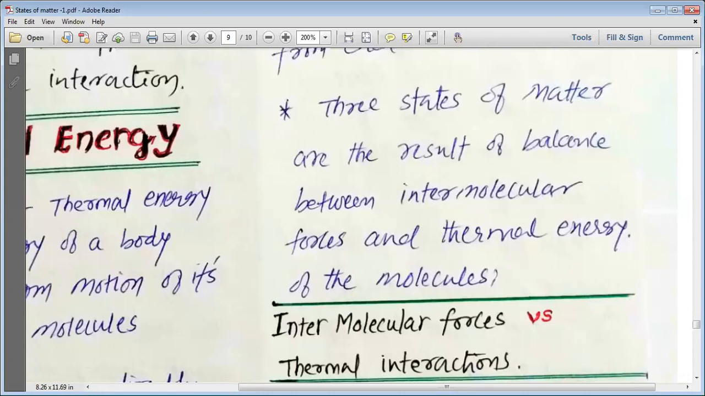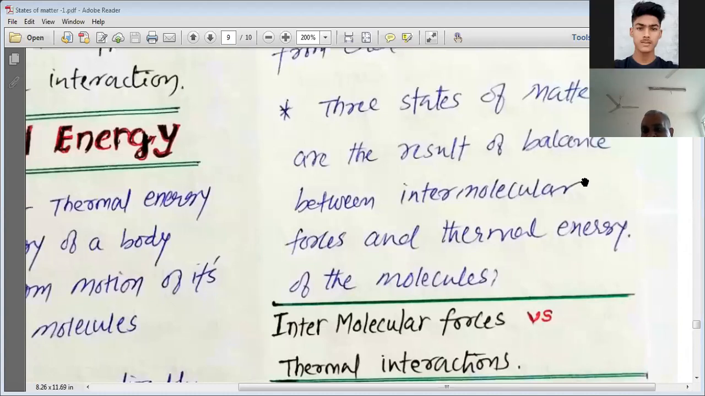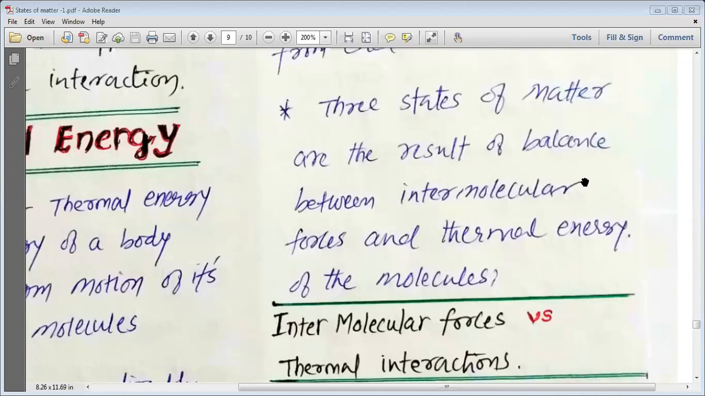Whereas this thermal energy actually takes those particles, those molecules, those atoms away from each other. So this is how, my dear students, we truly understand about the two opposite factors that make the states of matter.